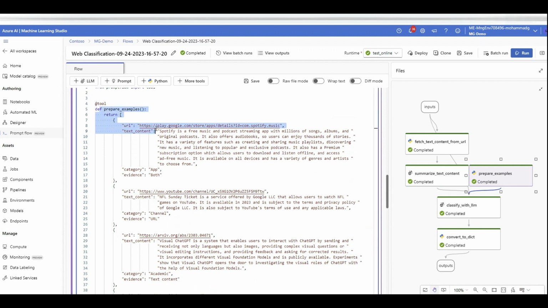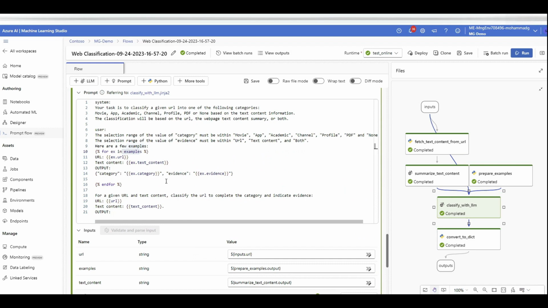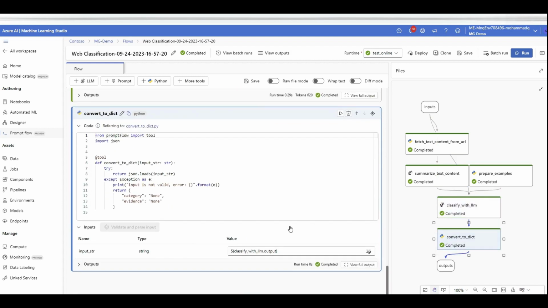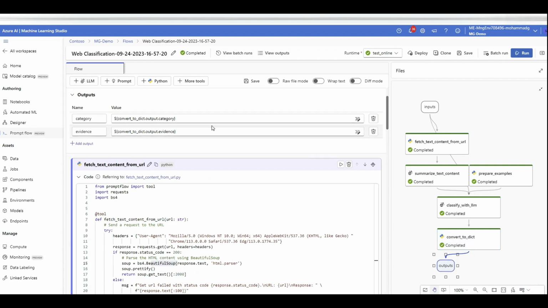Here are some few-shot examples that say, hey, this is the URL, this is the content we got from it, and the category is channel. That's a YouTube channel. So few-shot is one of the best practices that you can apply for prompt engineering. Not a must to have, but good to have. And then lastly, when we give this prompt to OpenAI, we should now have the prediction back, or the categorization back, and we're going to parse the output of that OpenAI prompt using this Python code, and then we have the final output, which is the detected category of the given URL.